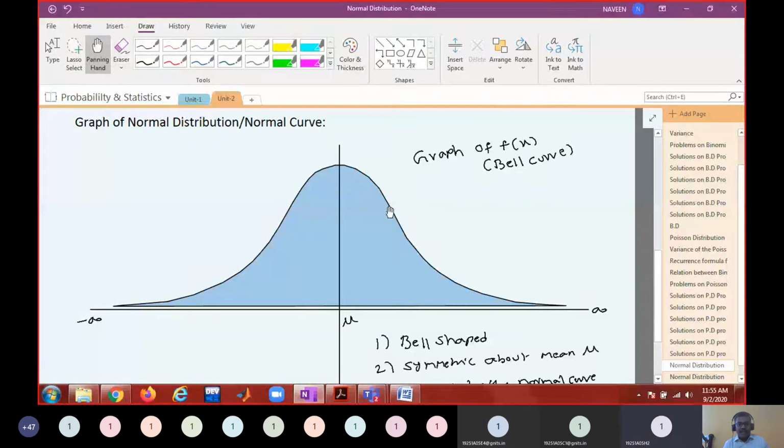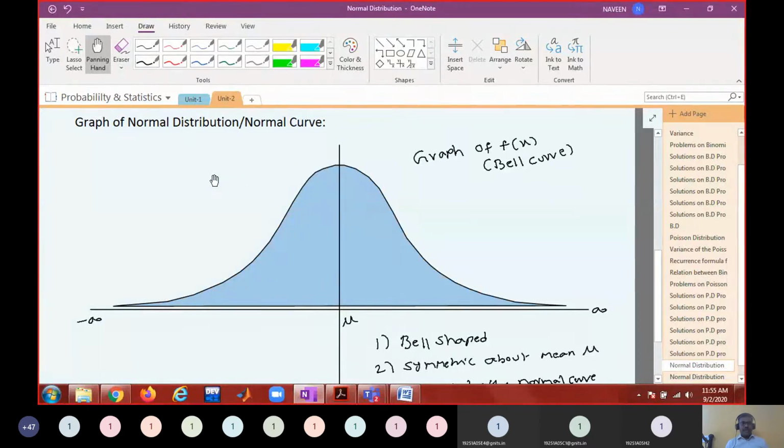Now, can you see the shape of this curve? How does this shape look? Is the shape uniform throughout, or is it changing?